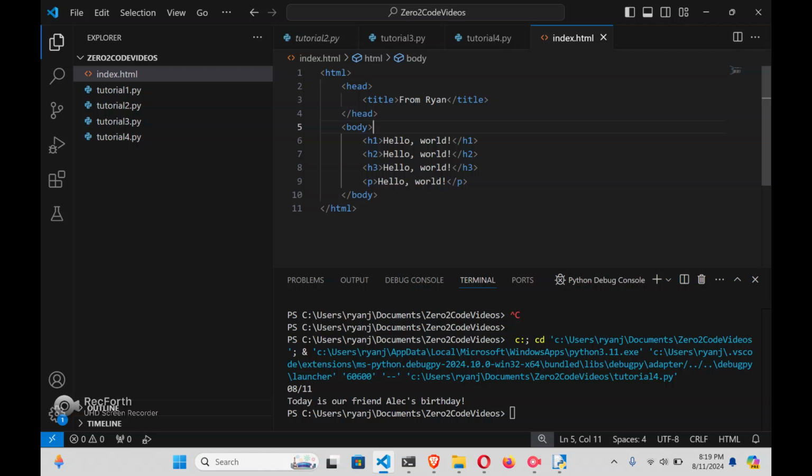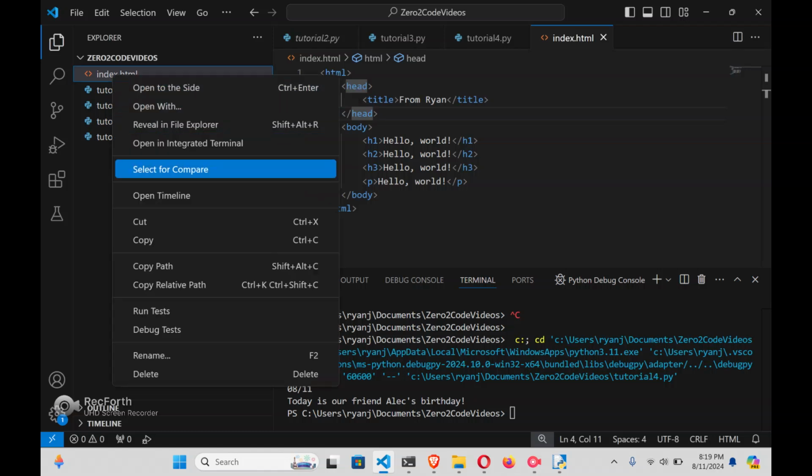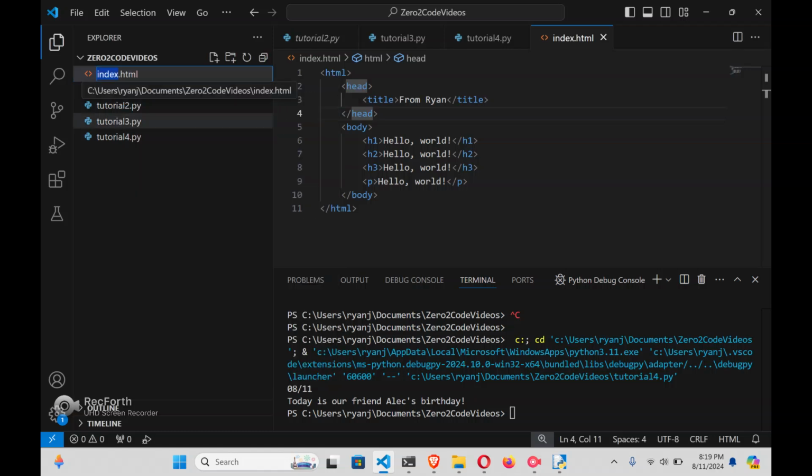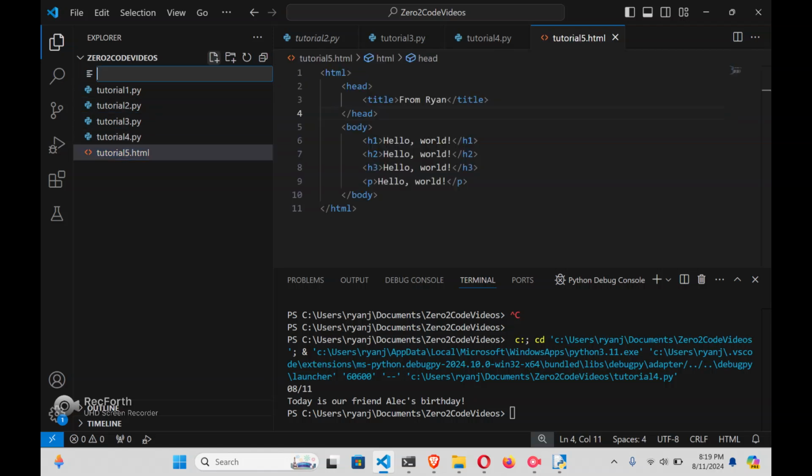Last time, we looked at how to create our very first web page. Today, we're going to create a new web page, which is an Olympic fan page. So I'm going to change this. I right-clicked, clicked Rename, and called this tutorial5.html, and we'll create a new file.